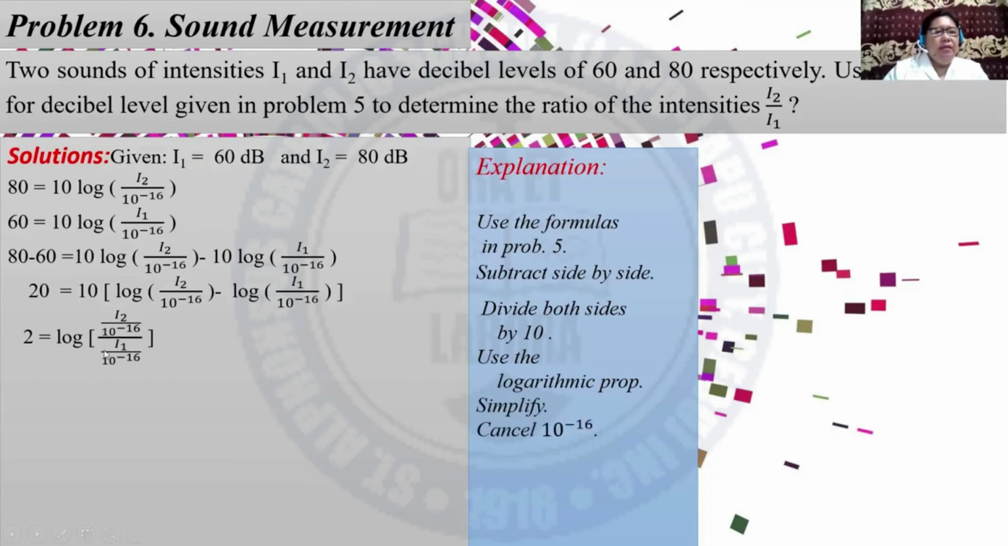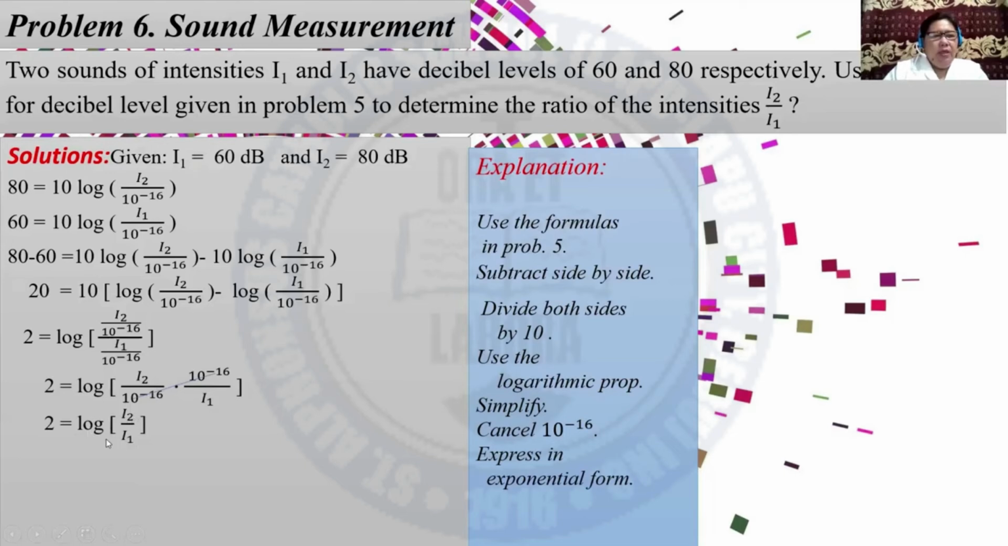You can simplify this expression into this form and cancel 10 to the negative 16 with 10 to the negative 16. So what we have is 2 is equal to log times I sub 2 over I sub 1. Then we can express this in exponential form wherein the base is 10. Then what we have is 10 squared is equal to I sub 2 over I sub 1.